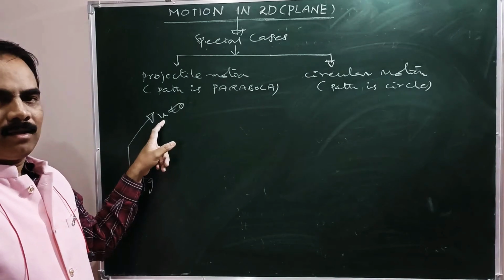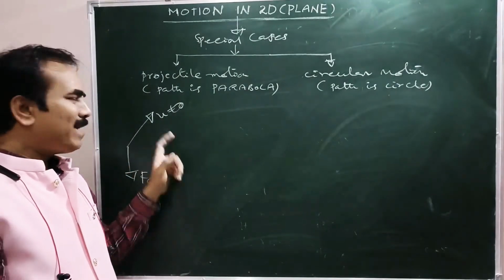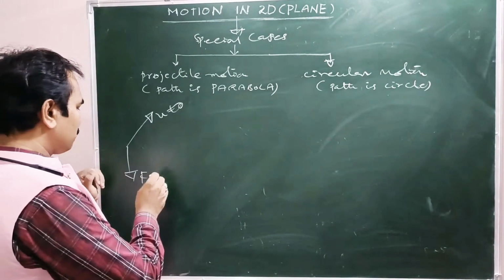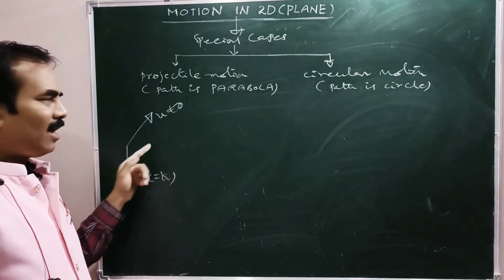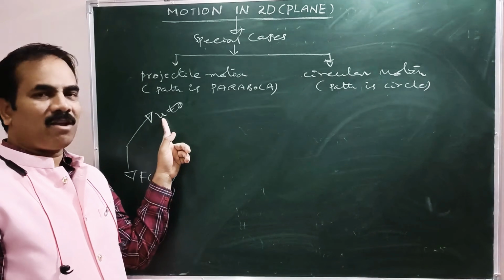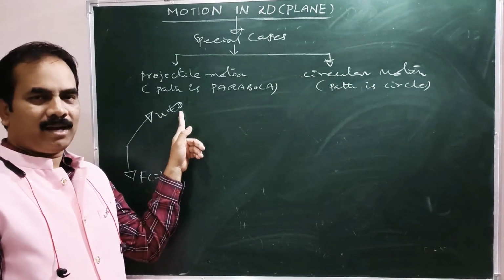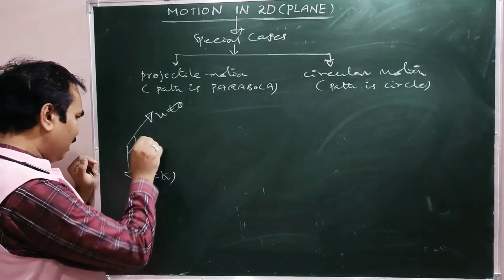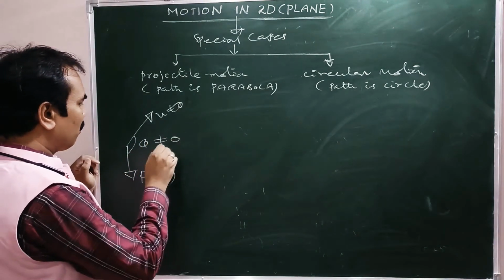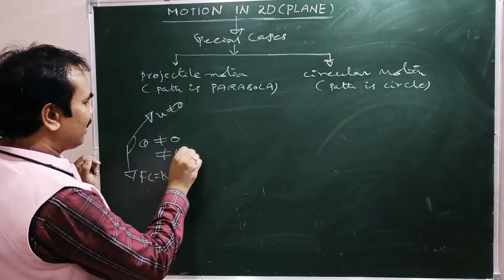The particle must be acted upon by some constant force, and it is projected with some non-zero initial velocity, such that the angle between these two, theta, must not be 0 and must not be 180 degrees.